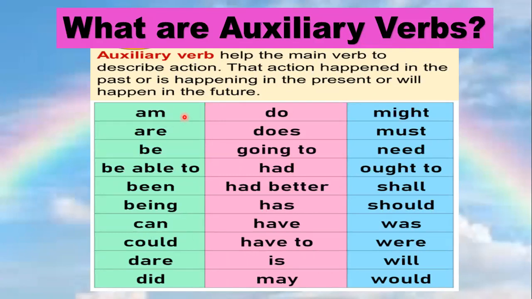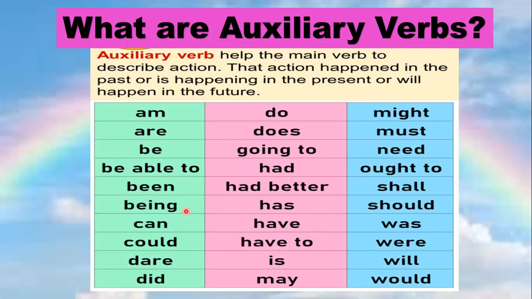Now, this is am. So I am doing my work. So this is my auxiliary with the main verb. Okay. And if I look here, he had been running in a match. So running is my main verb and had is my auxiliary here. Okay. Or I shall go to Lahore. So go is my main verb and shall is my auxiliary. Okay.